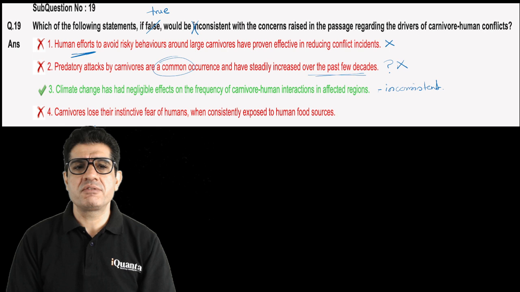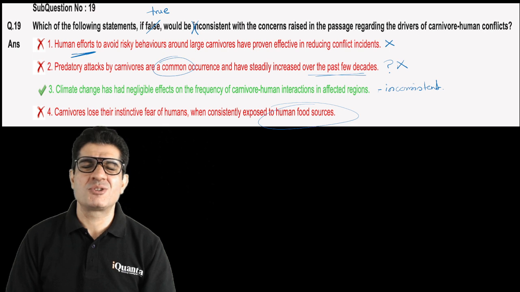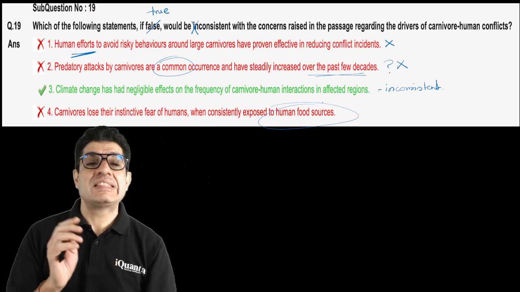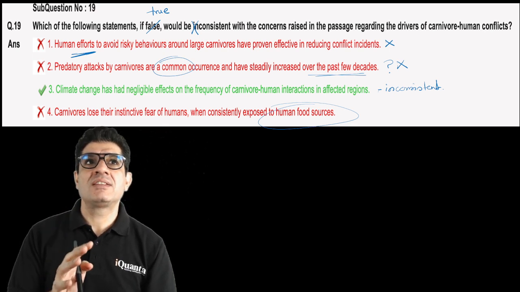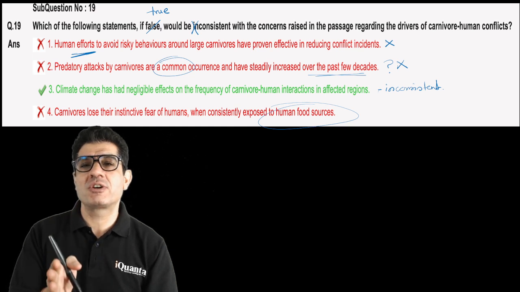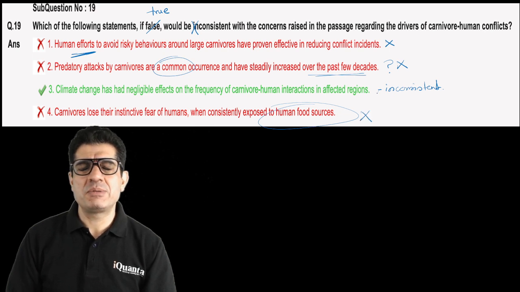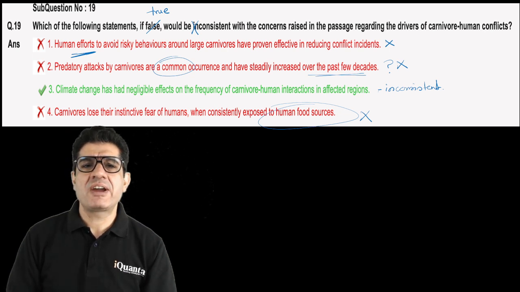And then fourth, carnivores lose their instinctive fear of humans when consistently exposed to human food sources. No, that's a slight distortion, right? That happens when they start accepting humans as a potential source of their food. So even this is not fully consistent. And that is why I believe this is one of those questions where third can definitely not be an answer. In fact, none of these is going to be an answer.